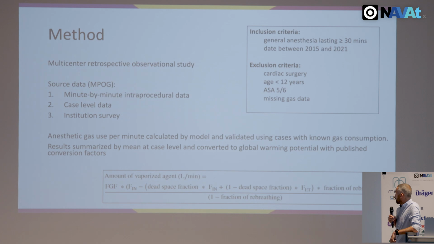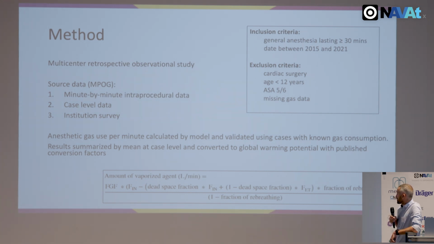The data we've pulled includes about 2 million cases of minute-by-minute intraprocedural flow data, as well as the case-level characteristics. And we've paired it with an institutional survey asking hospitals about the sustainability measures that they have implemented. So it's kind of simple on one level. It's complex because we've got something like 200 million data rows, so every time we try and ask a question, it takes a week to run on the servers.